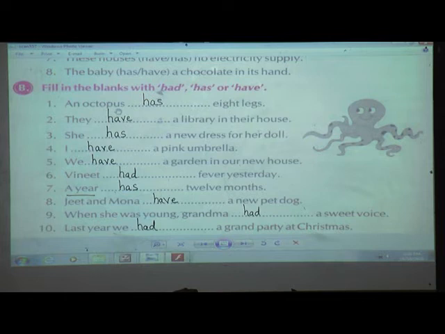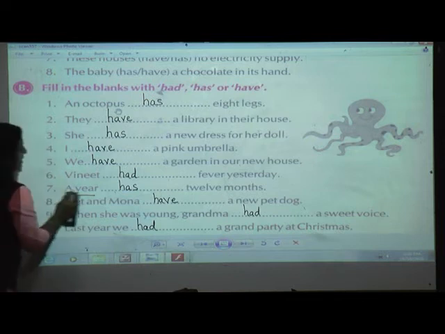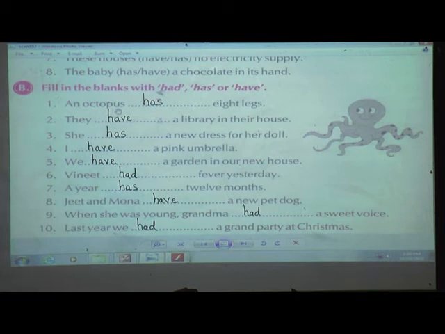Understood, students? See all the 10 examples I have solved for you. Now what you have to do? You should make at least 5 examples with this has, have and had in your rough notebook. And in that, what you will keep in your mind? That whenever you are using has, that sentence will begin with the singular noun or pronoun. When you are using have, it should begin with the plural noun or pronoun. And had, when you are using had verb, that time that sentence should speak about the past tense.